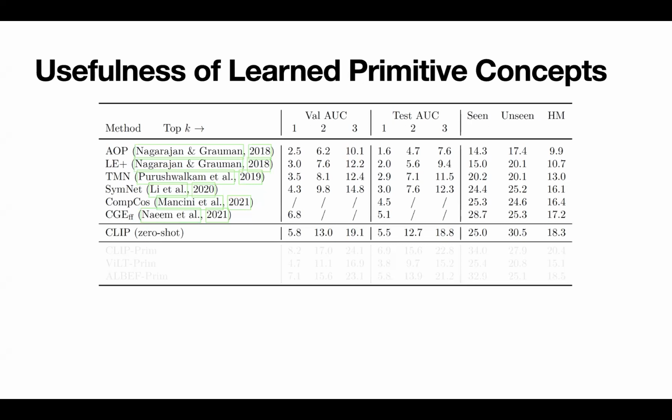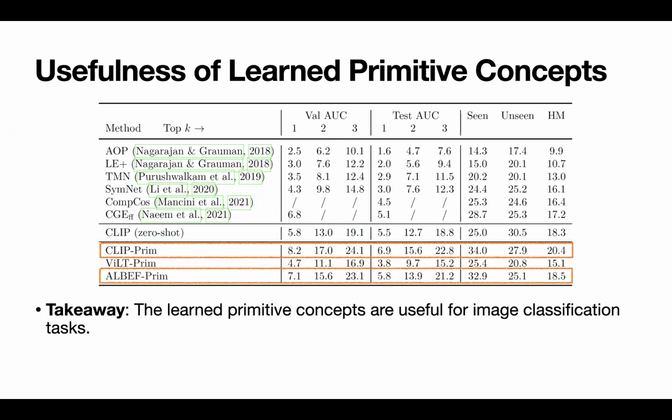First, we show the results for prior works. We observe that even using just a pre-trained CLIP, it can already perform very competitively against the prior works. Furthermore, if we apply the vision language models with our CompMap, the models can outperform all the prior works. Therefore, the learned primitive concepts are useful for image classification tasks.